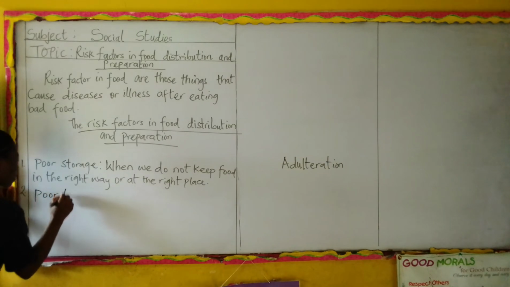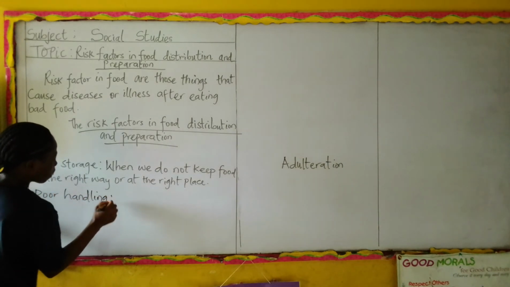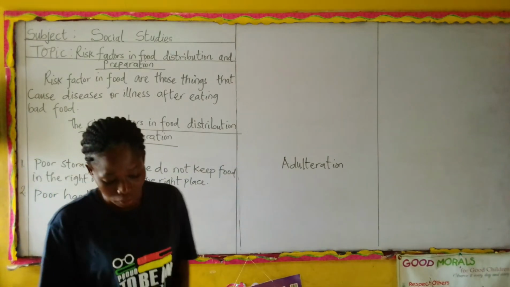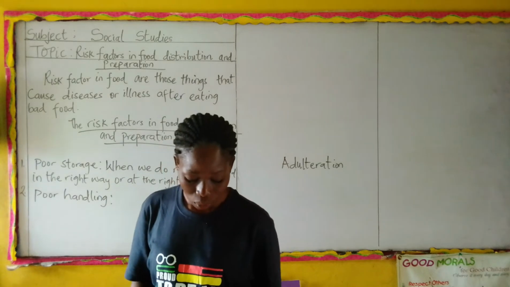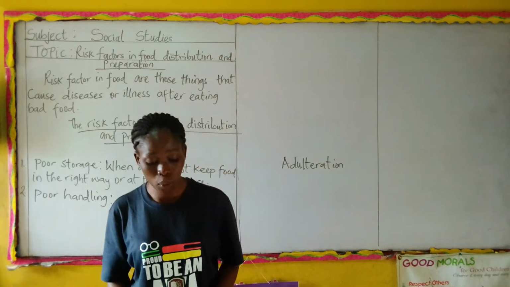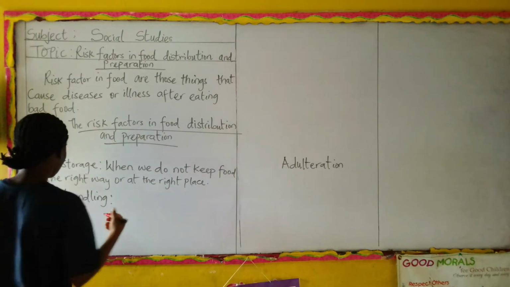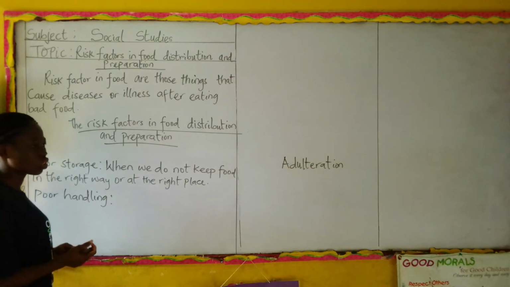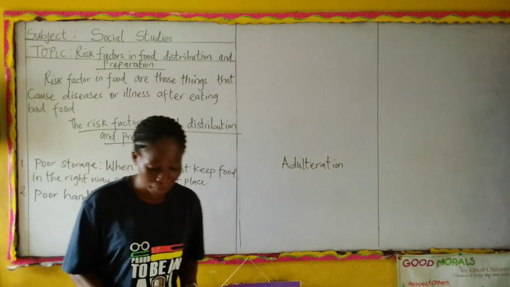Poor handling. Okay, what do we mean by that? If we do not take care of our food and our drinks, and we allow them to get spoiled, they're not preserved well. Maybe in the process of handling that food, you could not take care of it well.